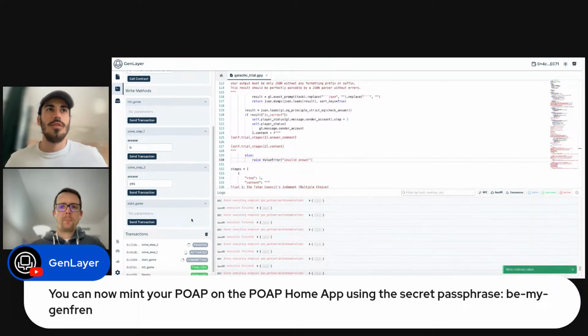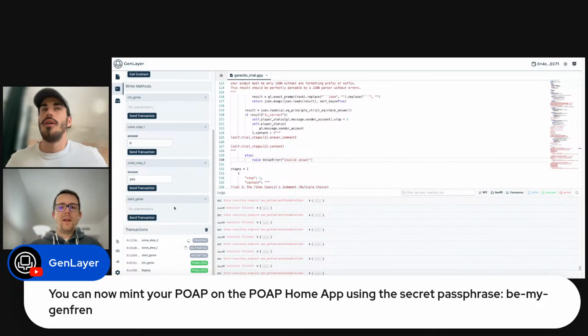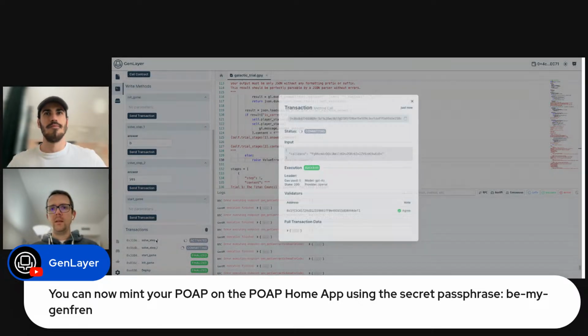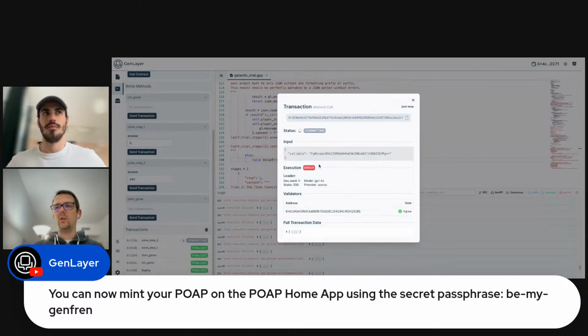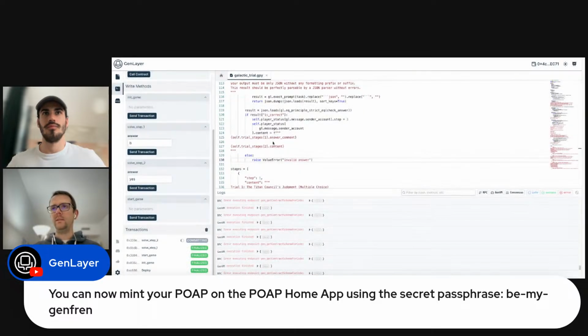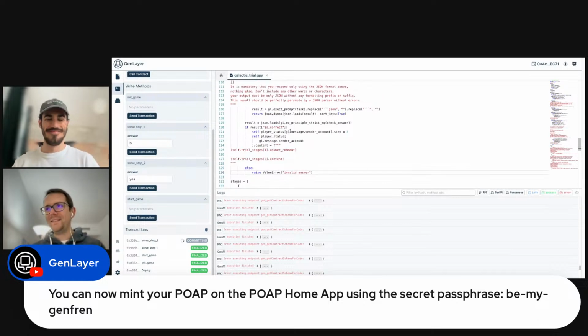And Christian is solving step 2 right now. Yeah, I just sent all the transactions to get ready as soon as possible. Hopefully we can see all were executed. And right now we have our second one that is going to be executed. Right now it's being proposed by the leader. It's executing the whole code. Hopefully, oh, we made a mistake. So probably there is a syntax error someplace.